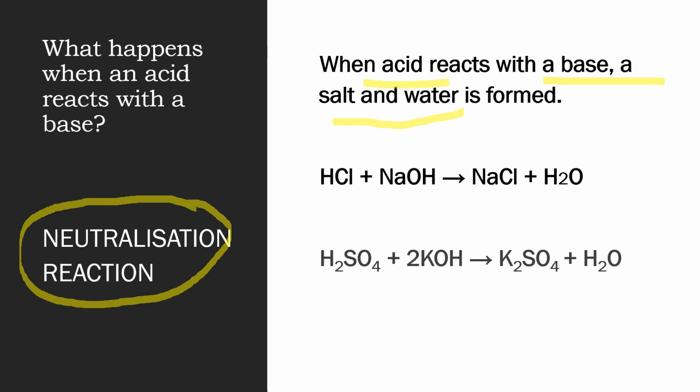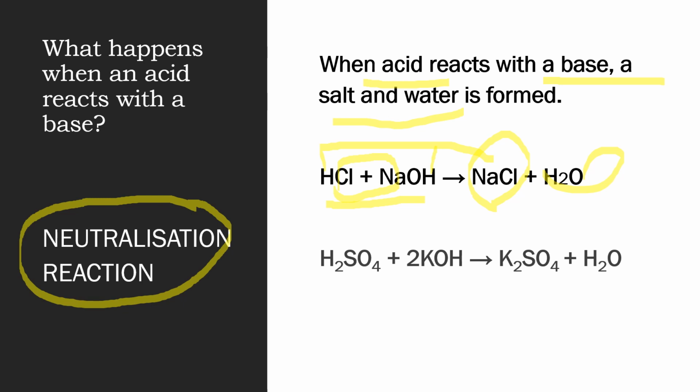So let's take this example of sodium hydroxide reacting with hydrochloric acid to give the corresponding salt, sodium chloride, and water. What actually happens here is the H ion from the acid and the OH ion from the base combine to form a water molecule, and the other cation and anion combine to form the corresponding salt.